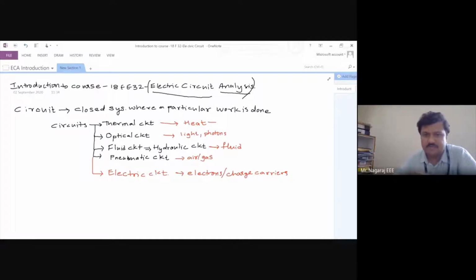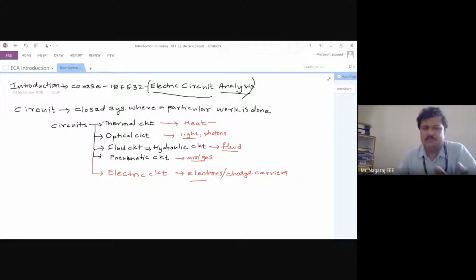Here it is light energy, here heat energy, here fluid energy, here gas, here electrons. There is some flow of energy in a particular system. When this energy flow is cyclic, repetitive, in a closed system, we call that a circuit. So this is the fundamental understanding of a circuit.